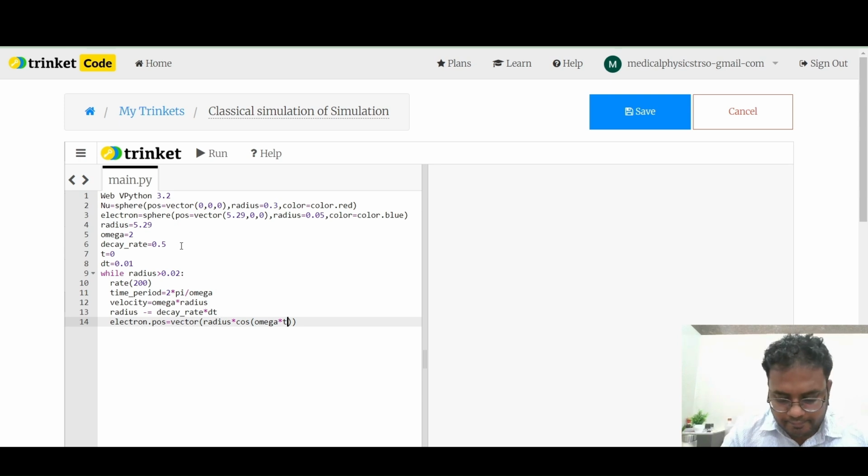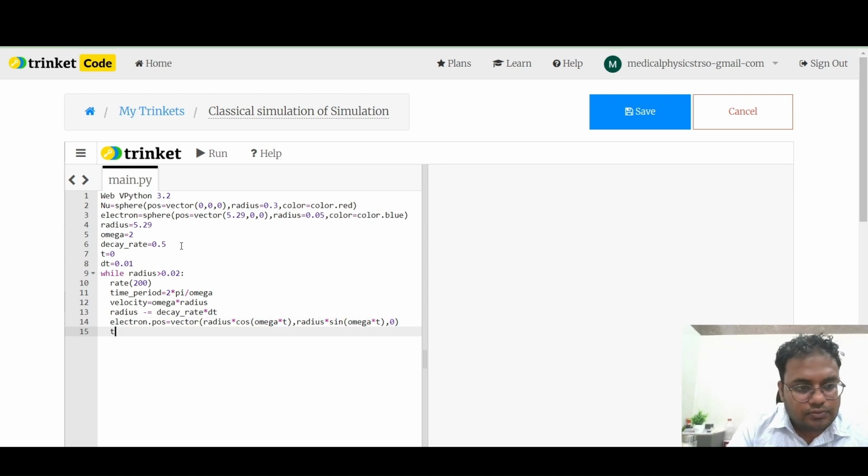So radius into sin omega t, then 0. So the x value and the y value, and I'm taking z equal to 0 for simplification. You can do it for three dimensions also. Now it's time to end the loop. Okay, done.